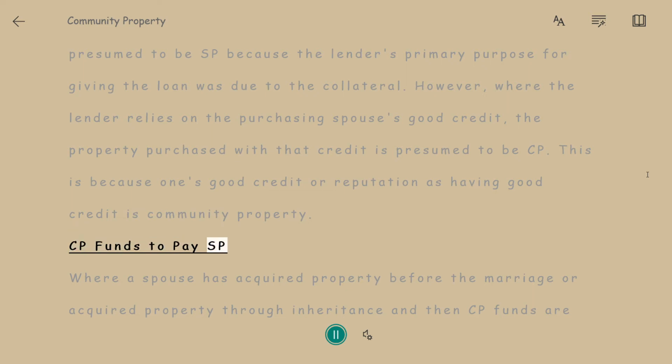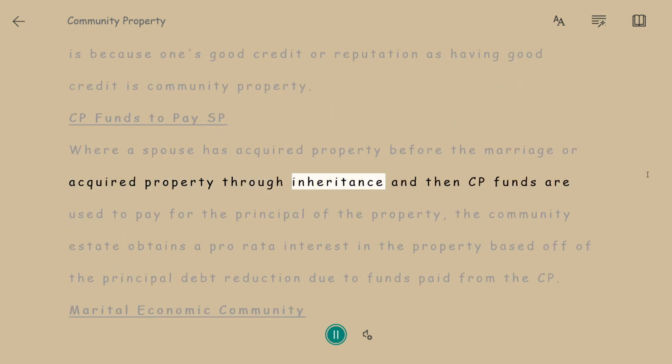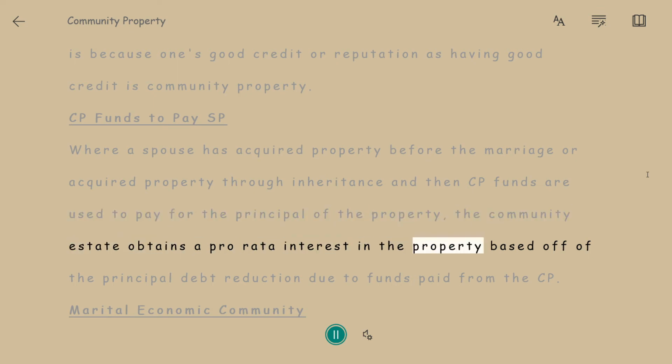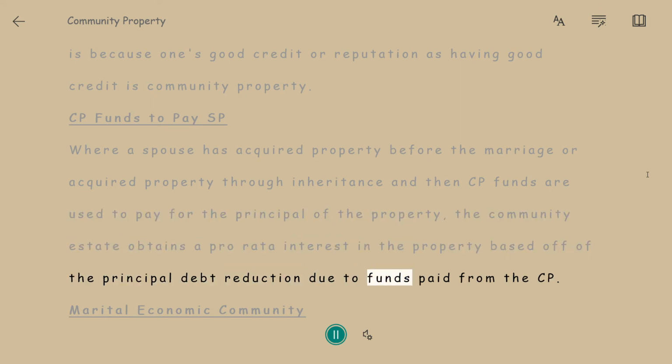CP funds to pay SP. Where a spouse has acquired property before the marriage, or acquired property through inheritance, and then CP funds are used to pay for the principal of the property, the community estate obtains a pro rata interest in the property based off of the principal debt reduction due to funds paid from the CP.